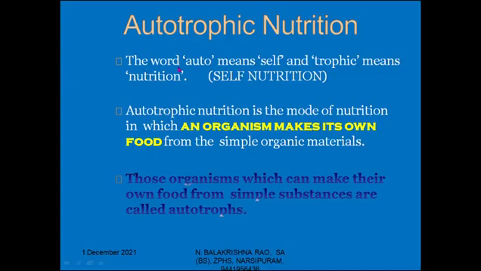The word auto means self and trophic means nutrition. In the term autotrophic nutrition, nutrition is taking food and its utilization. Autotrophic has two words, auto and trophic. Auto means self, trophic means nutrition. So the name itself suggests that it is self-nutrition. Nutrition by the self, nutrition by the organism. This is called autotrophic nutrition.